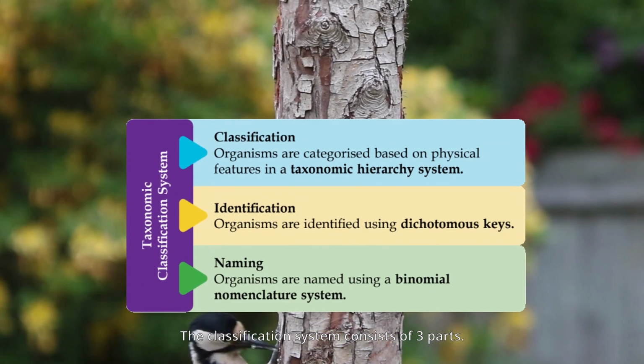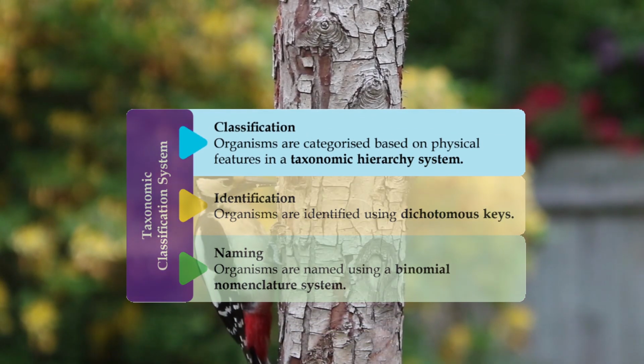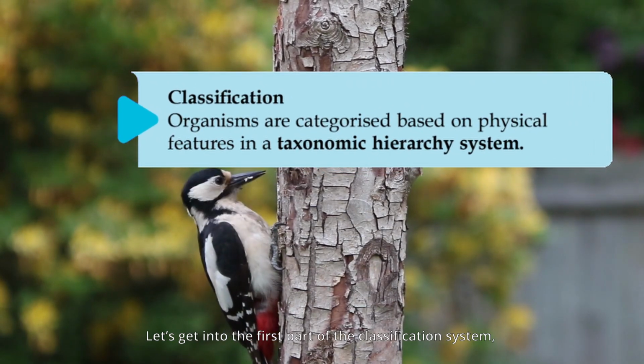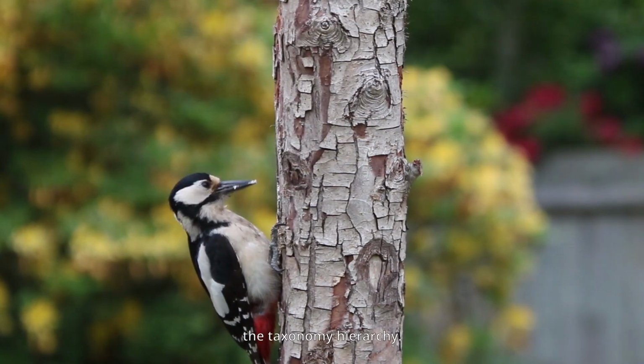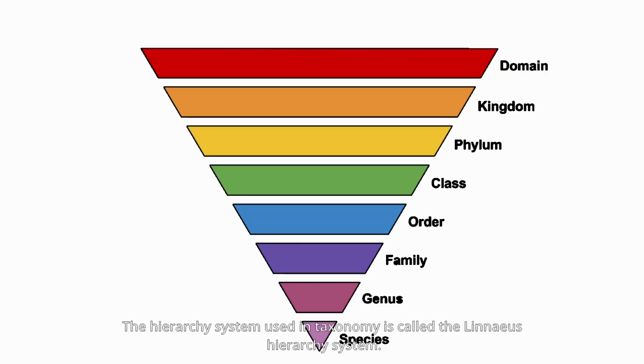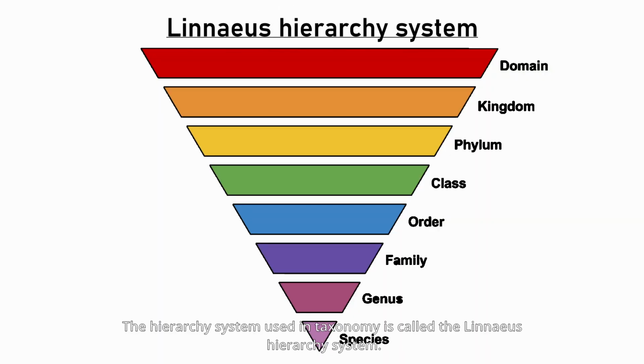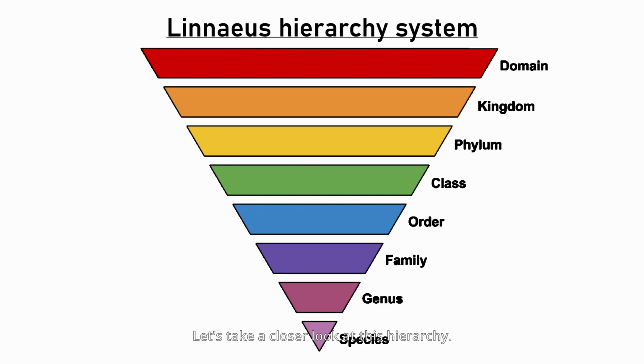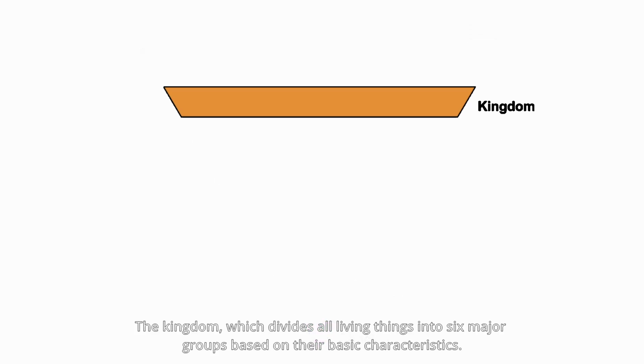The classification system consists of three parts. Let's get into the first part of the classification system, the taxonomy hierarchy. The hierarchy system used in taxonomy is called the lineage hierarchy system. This system organizes organisms into a hierarchy of categories. Let's take a closer look at this hierarchy, the kingdom, which divides all living things into 6 major groups based